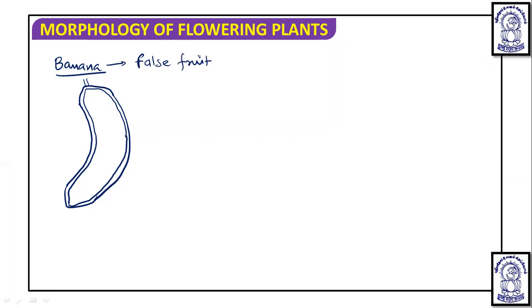Now, what happens in this actually? See, this is the skin you see that is actually a fused thalamus and epicarp.